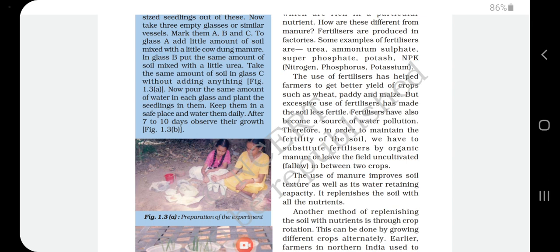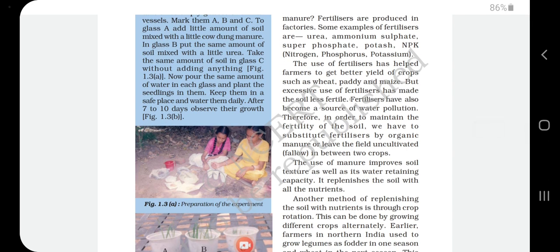Therefore, in order to maintain the fertility of soil, we have to substitute the fertilizer with organic manure. Repeatedly adding fertilizer causes water pollution and also affects the soil nature. So instead of adding fertilizer, we may replace it with manure, organic manure, or leave the field uncultivated in between two crops. That means at regular intervals.